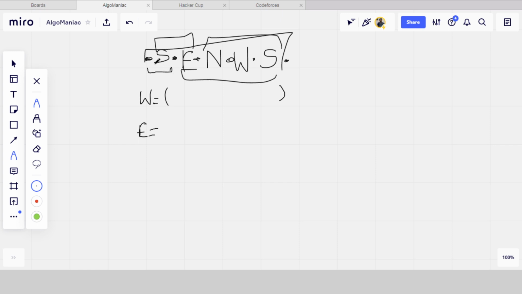In index 1 I have the energy of the first one. In index 2 I have the sum of the first two energies. In index 3 I have the sum of the first three energies. Like this I have stored them. Okay, so let's move toward the code.